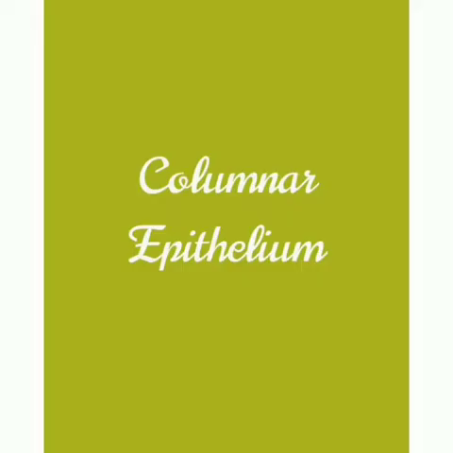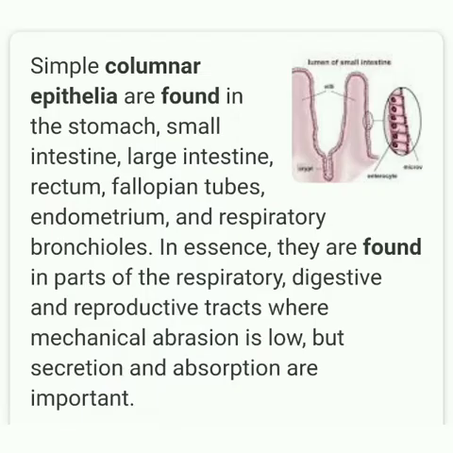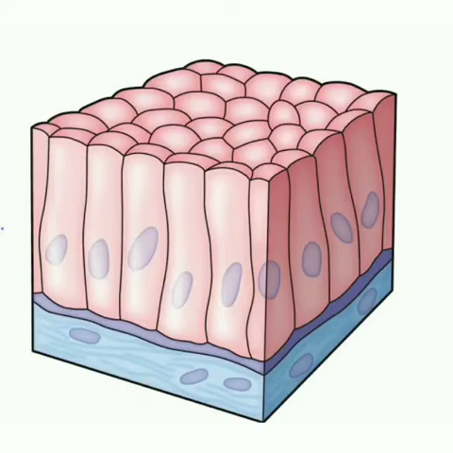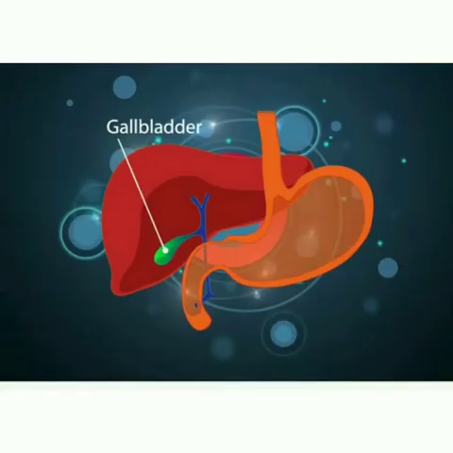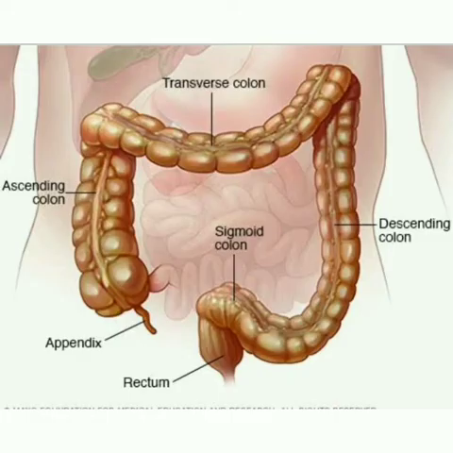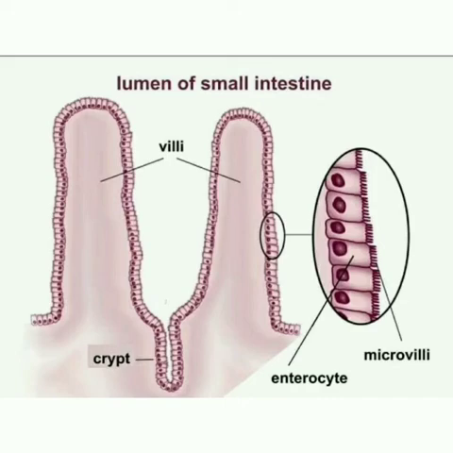Next is columnar epithelium. This columnar epithelium is composed of a single layer of slender, elongated and pillar-like cells. They look like a column. The nuclei are located at the base. It is found lining the stomach, gallbladder, bile duct, small intestine, colon, etc. They are mainly involved in secretion and absorption.